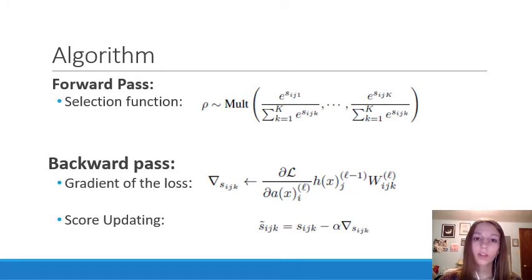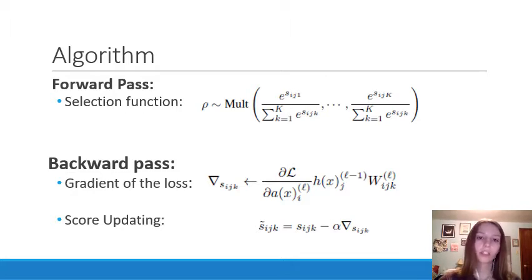So the selection function is sampling from a multinomial distribution. The greedy sampling method was used in some of the experiments I'll talk about, but that one alternatively uses the index corresponding to the largest score, so it's more computationally demanding than this probabilistic sampling equation that I've included here. But either can be used.